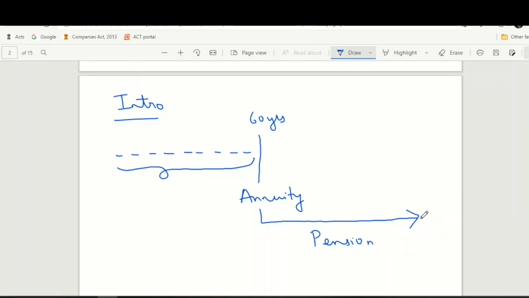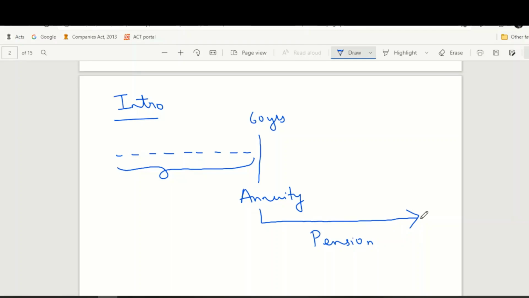So basically what happens is, let's say I contribute towards NPS trust till I reach 60 years of age. When I reach 60 years of age, I will have a fixed monthly income by way of pension, but that pension is provided by my own money, which I have contributed until I have reached 60 years of age.